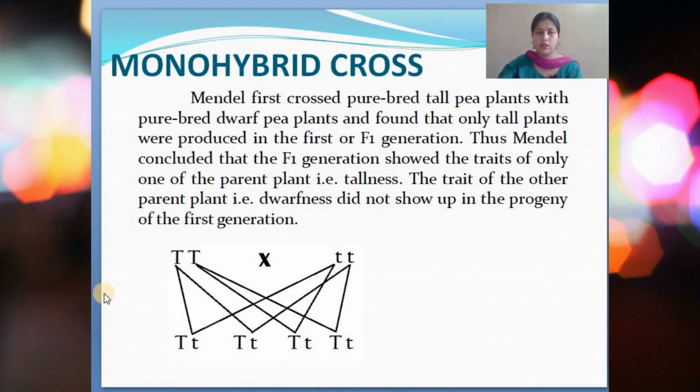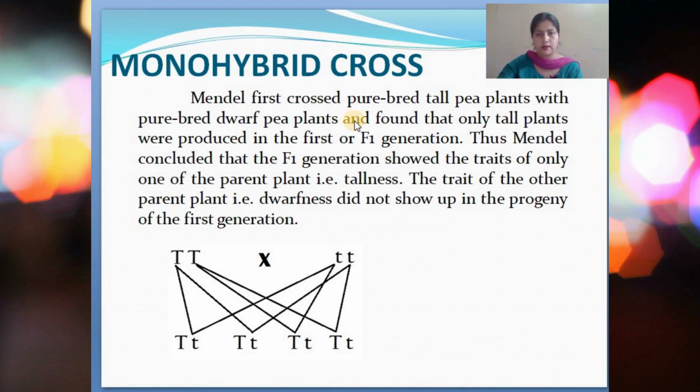Now we come to the first experiment of Mendel, that is also known as the monohybrid cross. The meaning of monohybrid cross you will come to understand as we move on with the topic. Mendel first crossed purebred tall pea plants, purebred, that is purely tall, with purely dwarf plants.